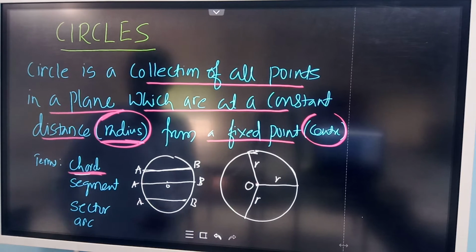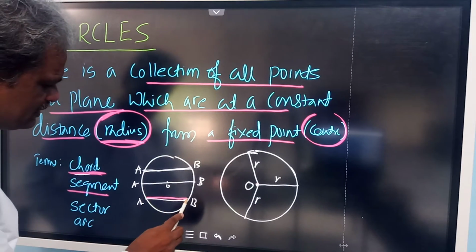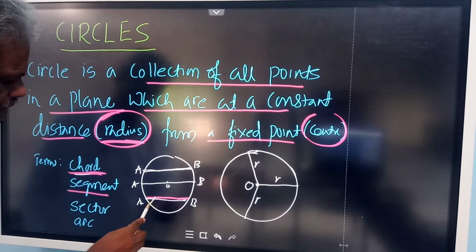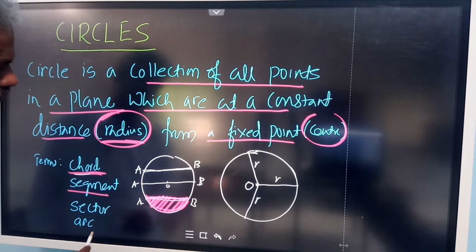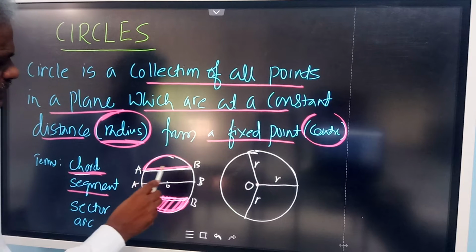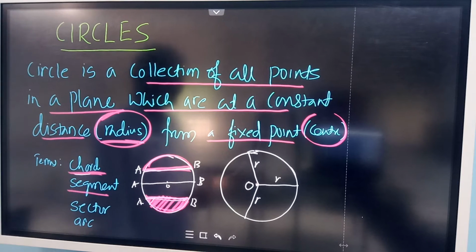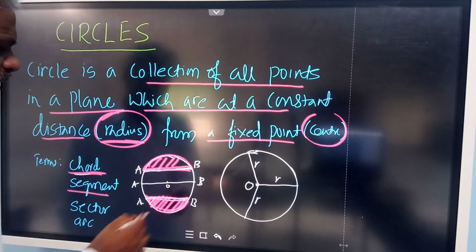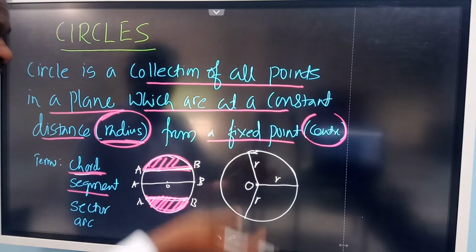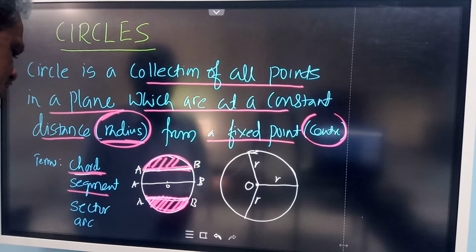The next concept you have learned is segment. A segment is the part of the circular region bounded by the chord and the arc. So this portion is called a segment of the circle, or you can take this portion as a segment of the circle. A region between the chord and an arc of a circle is called a segment. If the segment is smaller, we call it a minor segment. If it is larger, then it is called a major segment.